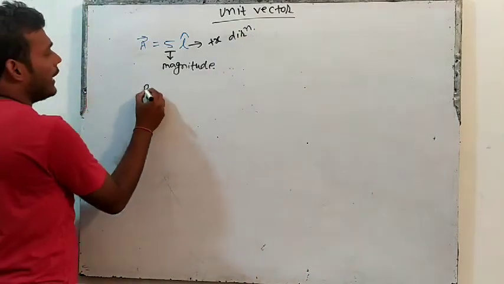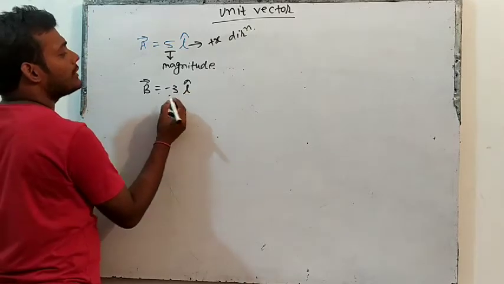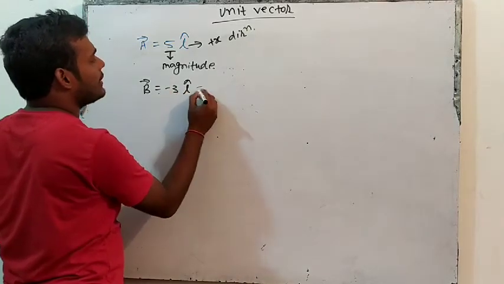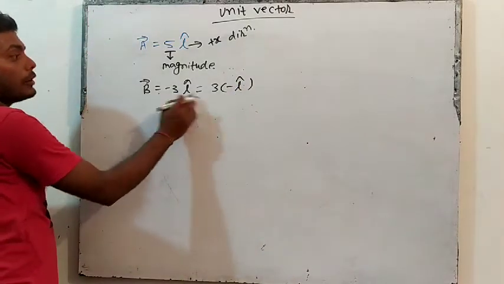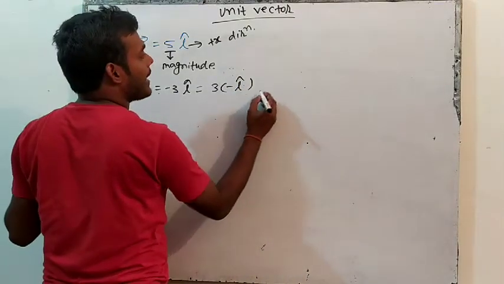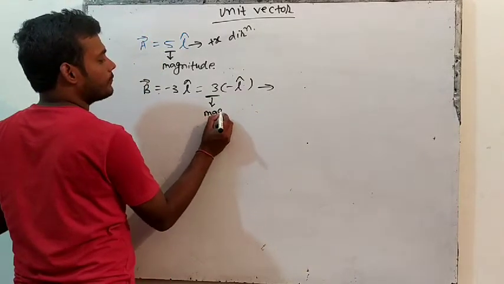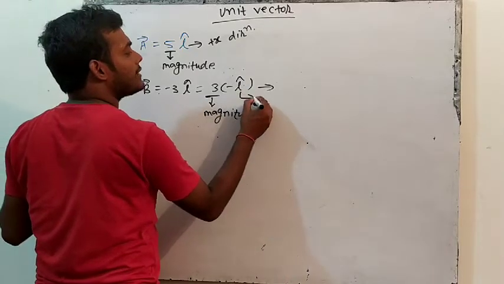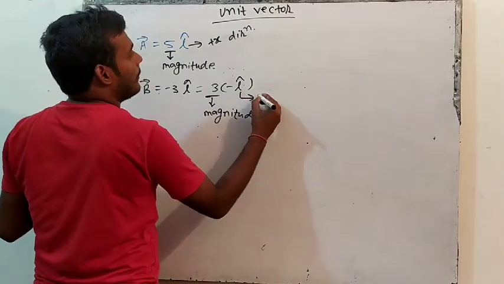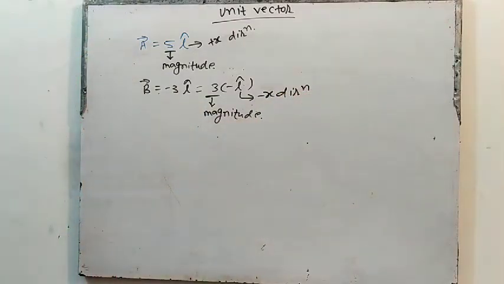If anyone writes b vector is equal to minus 3 I cap, or you can write it as 3 into minus I cap, both are the same. So this means the magnitude is 3, and minus I cap is minus x direction.